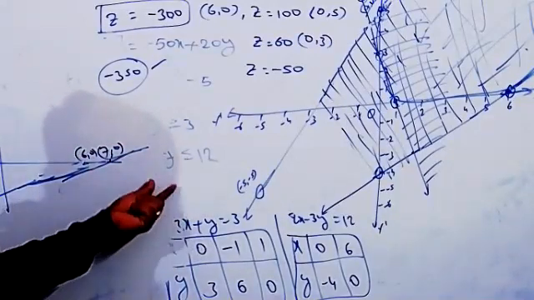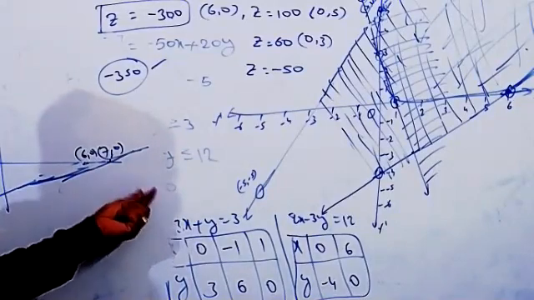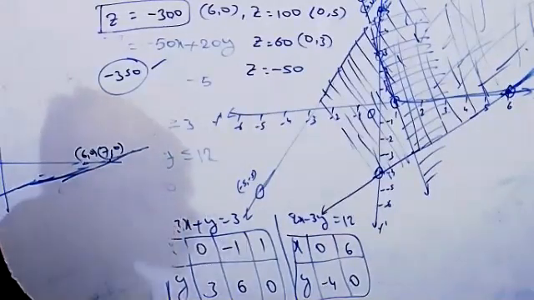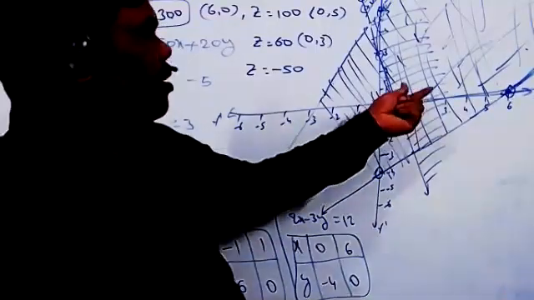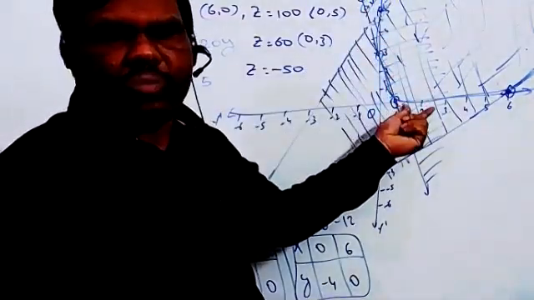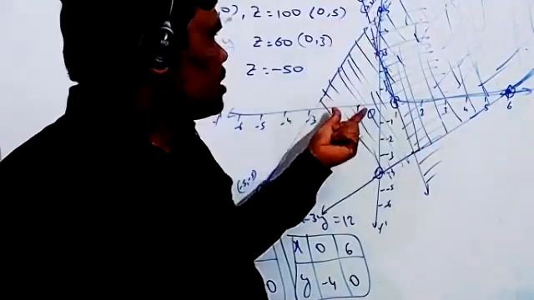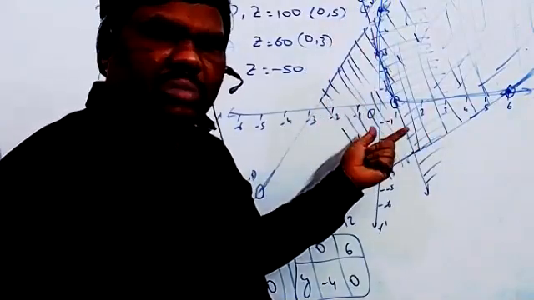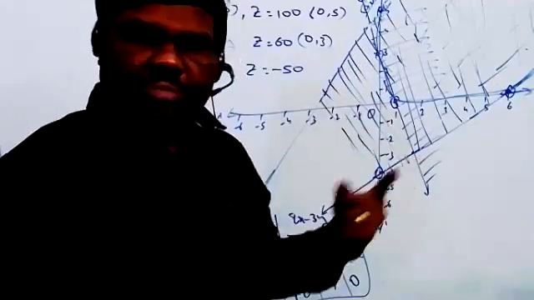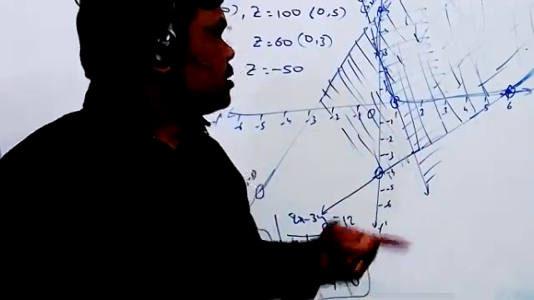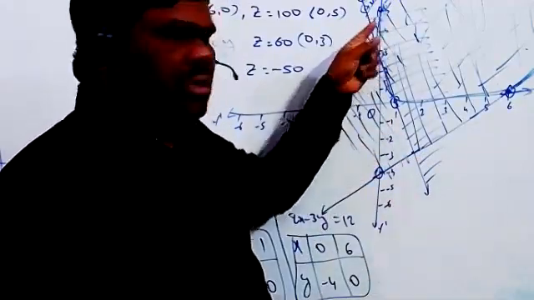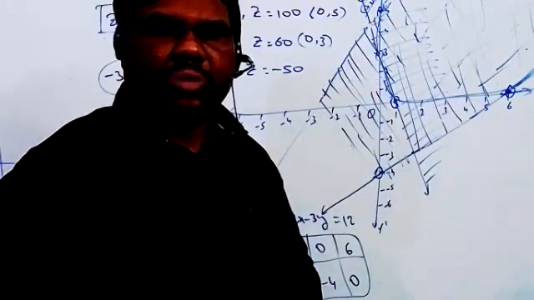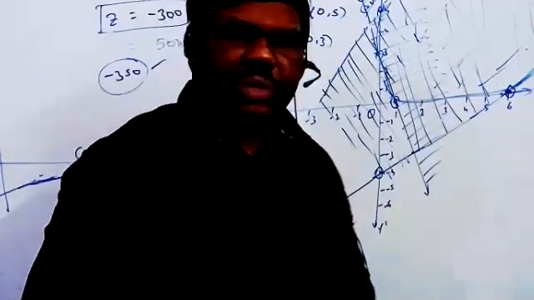So here in this problem, at last we have two conditions: x, y greater than or equal to 0. What does greater than or equal to 0 mean? We are taking both the x and y axes. That means the lines we draw either intersect each other, or else they intersect the axes. Those points we need to take as the corner points.